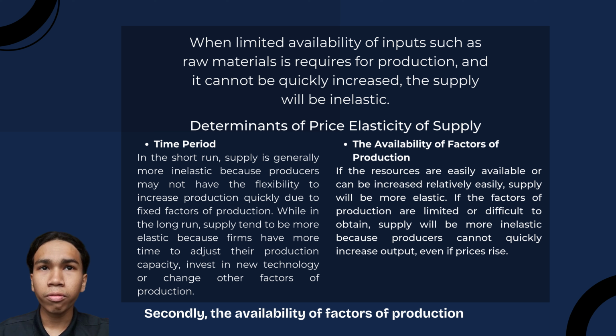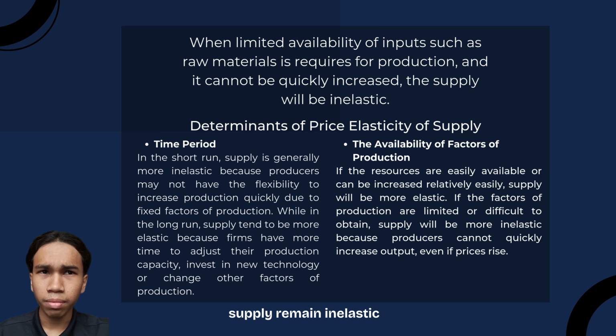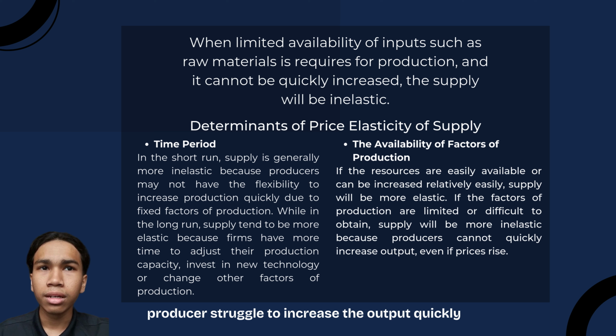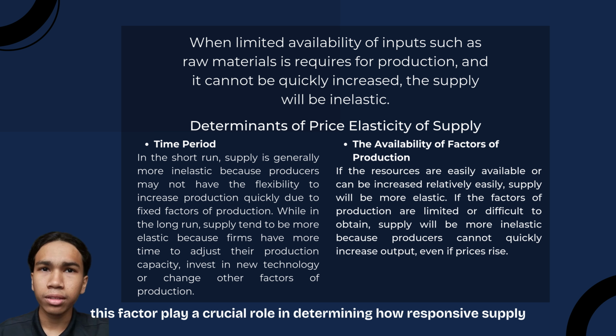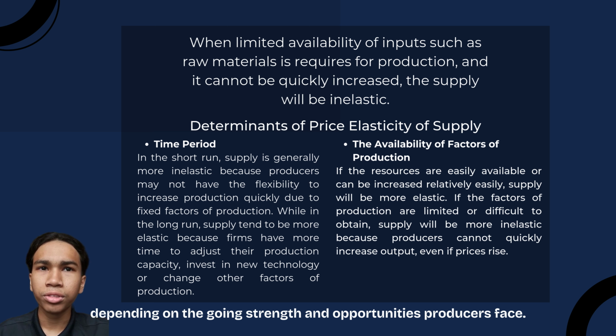Secondly, the availability of factors of production. When resources are easily accessible or can be increased without much difficulty, supply becomes more elastic. However, if resources are scarce or difficult to obtain, supply remains inelastic. In such cases, even when prices rise, producers struggle to increase their output quickly. These factors play a crucial role in determining how responsive supply is to changes in price, depending on the constraints and opportunities producers face.